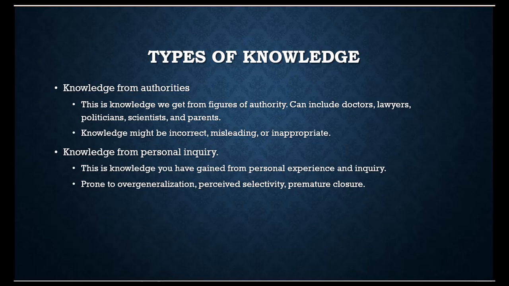scientists, and our parents, who tend to have more knowledge and expertise than us, particularly in the fields of, say, medicine, the law, science. And so we tend to rely on these figures of authority for some of our knowledge. However, the downside here is that we may be putting too much trust into these figures of authority, or we might be putting our trust into the wrong sorts of authority or expertise, which might lead to us making incorrect, misleading, or inappropriate conclusions or decisions.